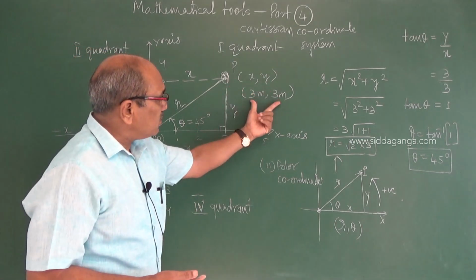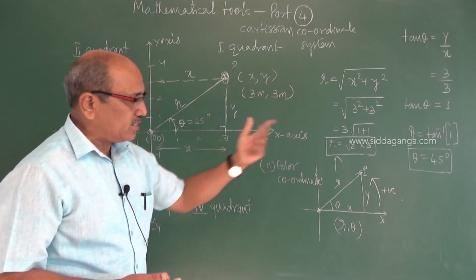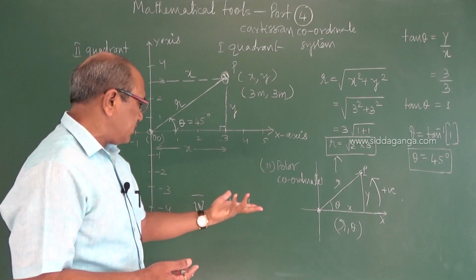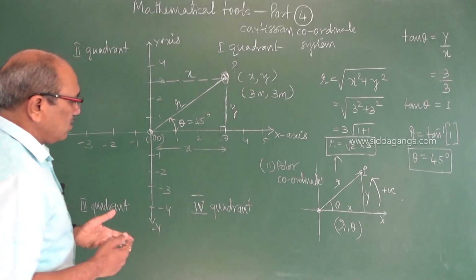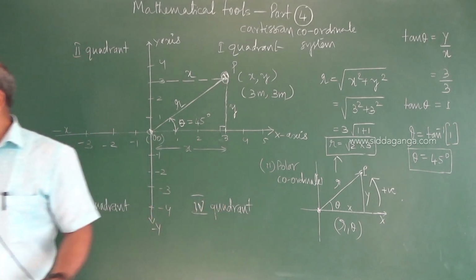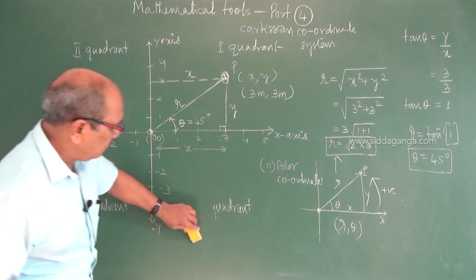Now I want to represent this xy in polar coordinates. What are the polar coordinates? That also can be obtained here. For example, let me remove this a little bit.